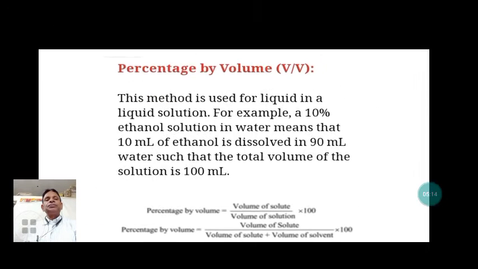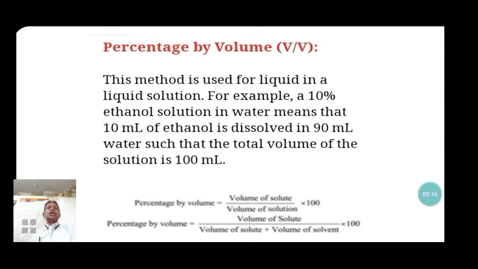Next is another way of expressing the concentration of a solution: percentage by volume, that is, the volume by volume percentage. This method is used for a liquid dissolved in a liquid. For example, 10% ethanol solution in water means that 10 ml of ethanol is dissolved in 90 ml of water, such that the total volume of the solution becomes 100 ml.